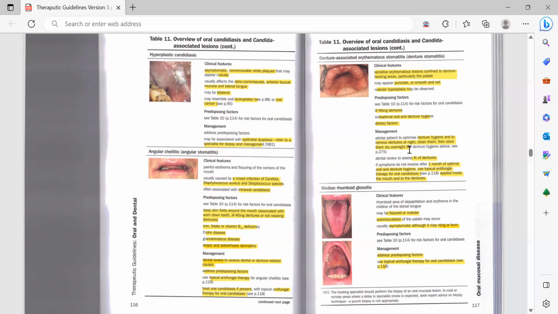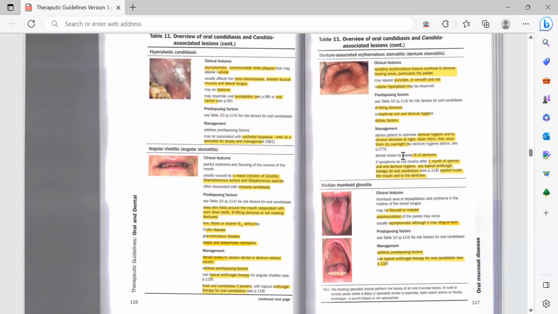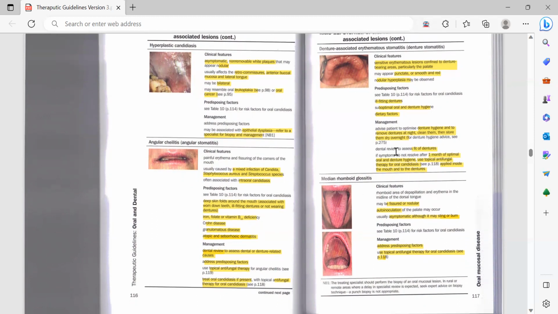Although previously it was mentioned to store the dentures in water, now they have changed. If you store the denture in water, it would increase the chances of infection. So they have said that a dry medium would be better than a wet medium. Then dental review to assess fit of denture. You can also make a review appointment for the patient to assess if it is fitting properly or not, whether it is causing trauma to the tissues, or what the fit is.